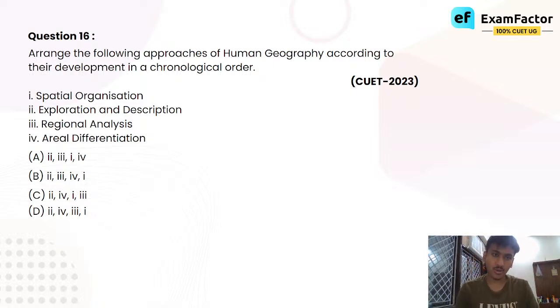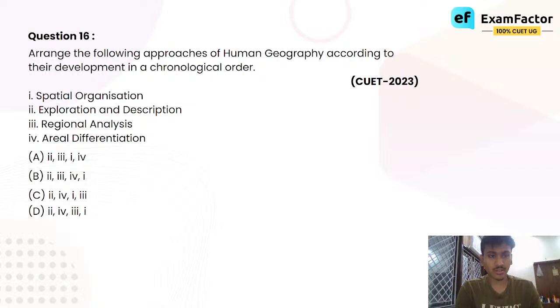The more you practice, know it. Practice is key, practice is key, practice is key. If you want to crack CUET, if you want North Campus, if you want BHU, if you want to get into those top universities, then CUET is a must, and for CUET, practice is a must. It starts with you.